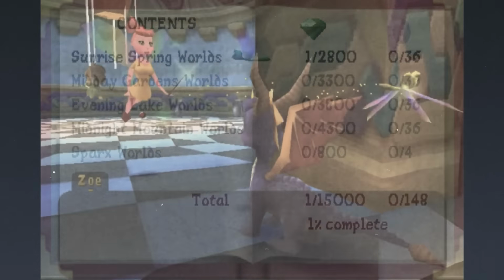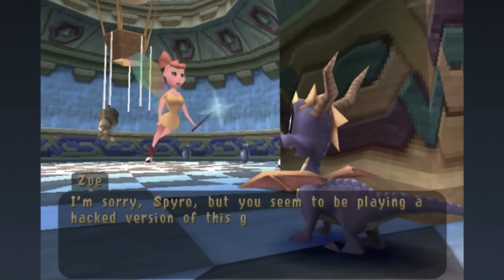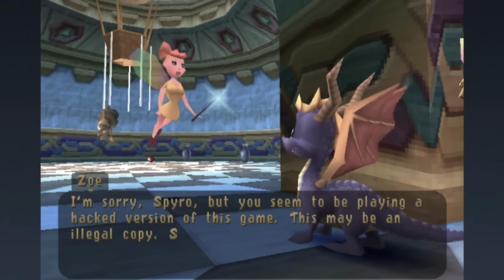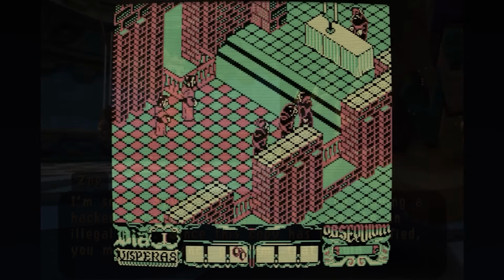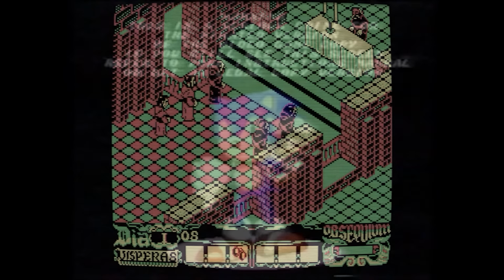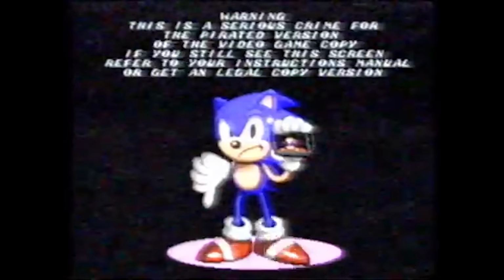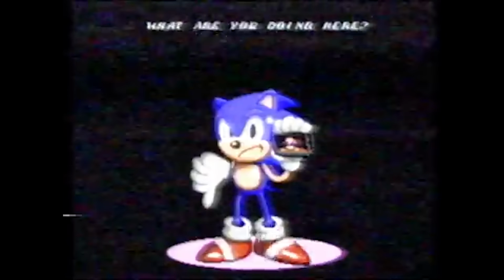Anti-piracy screens like the one in Spyro have become more common with the passage of time, as developers have found this to be one of the most effective ways to prevent their games from being cracked, especially during the first few days of the game's release. Although anti-piracy screens have served their purpose pretty well, their impact has extended far beyond the gaming community. With their unsettling content and eerie mood, anti-piracy screens have carved out an unexpected niche in the online horror genre, and have remained extremely popular to this day.